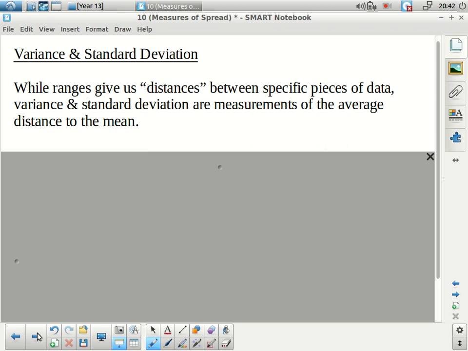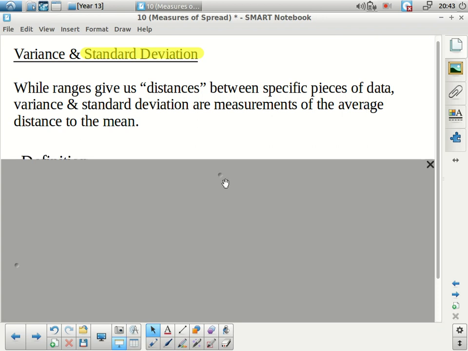The other type of measure we're going to look at is what's called variance and standard deviation. Specifically, we're going to mention variance, but standard deviation is the one that we're really going to focus on here. This is the more important of the two, I think. Personally, through my math experience, we talk a lot about this one, not as much about this one, but they're connected. What they're trying to measure is the average distance from the mean. So another way to think about spread is, if I know what my average is, how close is the data to it on average?